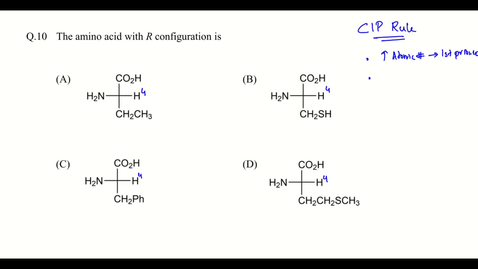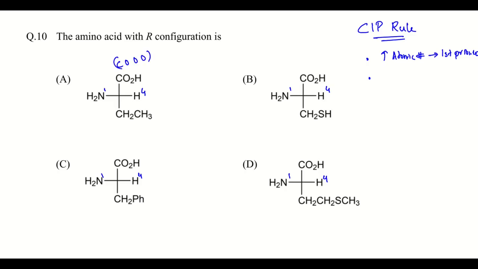Then the highest priority is for the one directly connected to nitrogen, so the highest priority is for this nitrogen in all of the cases. Going to the next priority, how can we assign the priority for the other positions? Here the carbon is connected to oxygens, and since there is a double bond, 3 oxygens.